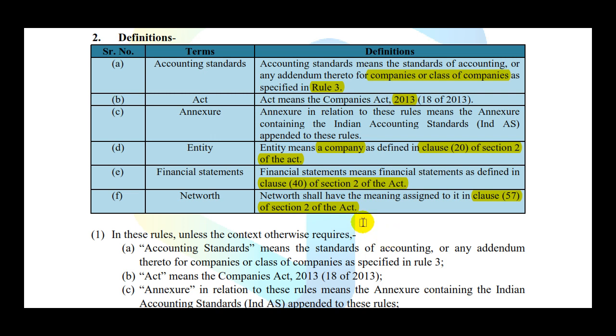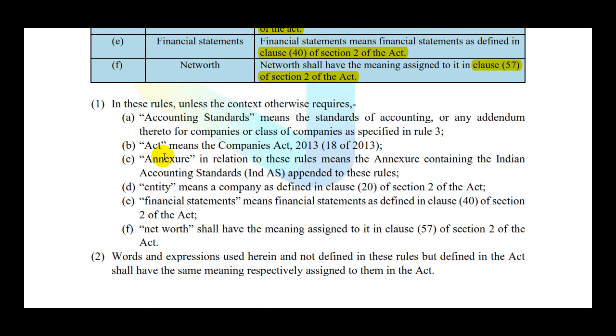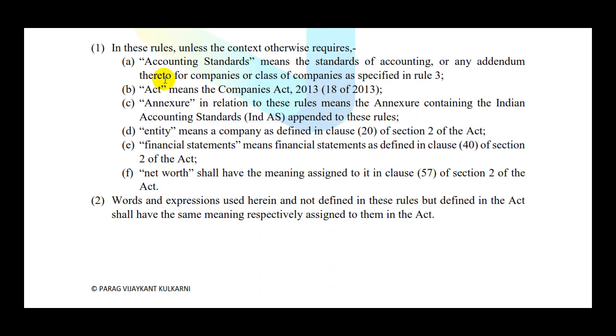I am not going deep into what is clause 57, what is clause 40, or what is clause 20, because this is something which comes from the Companies Act, and here my primary aim is to simplify this notification and not to explain the Companies Act. So let's move down and try to read through it. As you can see, these are the definitions: Accounting Standard, Act, annexure, entity, financial statements, and net worth. Words and expressions used herein and not defined in these rules but defined in the Act shall have the same meaning respectively assigned to them in the Act.